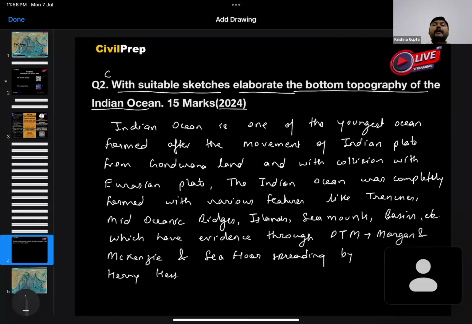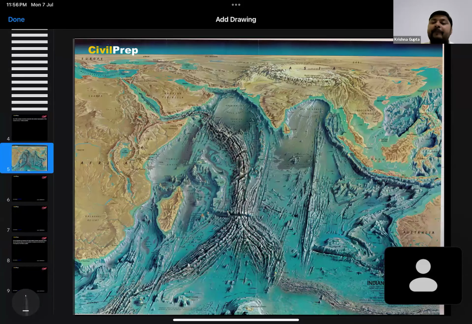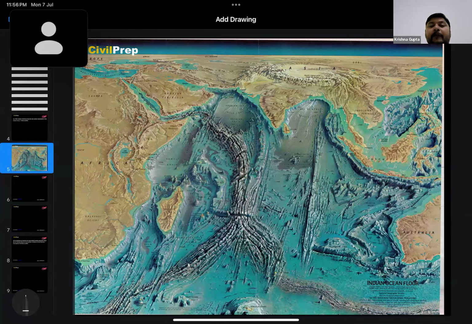Okay, so from this part, we can give our introduction where we include the complete background of the Indian Ocean, which is quite important for us to elaborate on, that is, how the Indian Ocean was formed and what its current topography is. Now, I will first move you to a 3D map, which I have currently. This map will help us understand in a better way